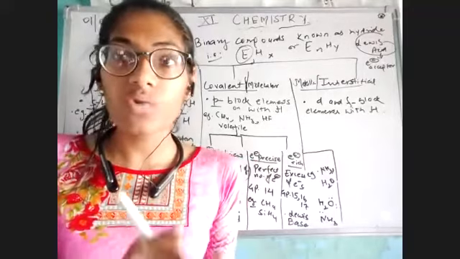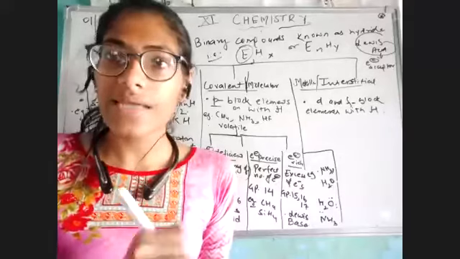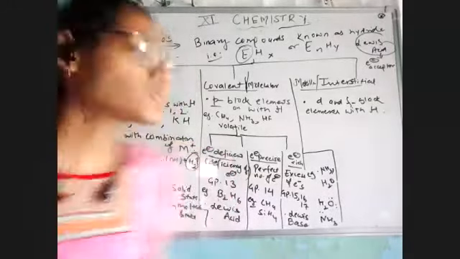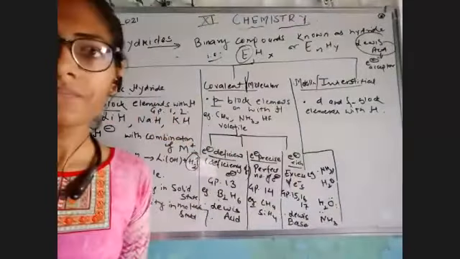So that's why noble gases do not make any kind of hydride. Noble gases are exception. They would not react with hydrogen to make hydride. That's why we study only from 13 to 17. Am I clear?